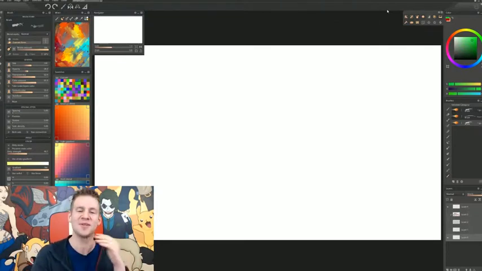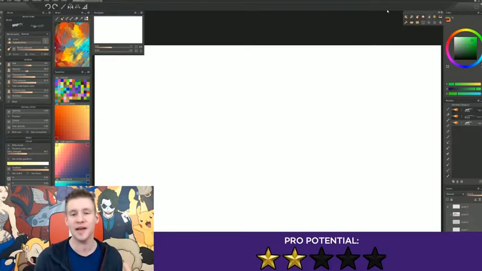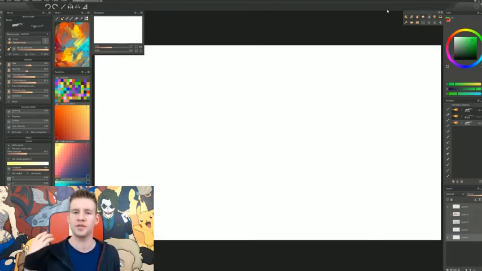Which brings me to my last point, Pro Potential, 2 out of 5 stars, only because the custom brushes and the fluidity of using those brushes is really nice. And if you like that workflow, and if you're someone who works slowly and likes to create textured, illustrative, more painterly style pieces, much like Sketchbook, there is that sort of naturalistic feel to their tools.